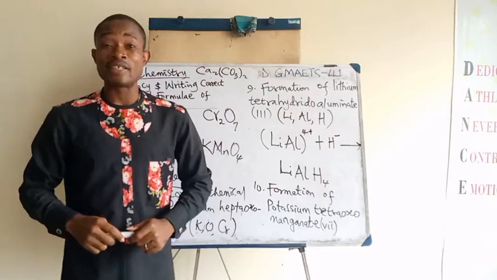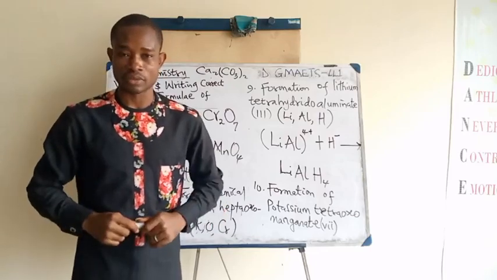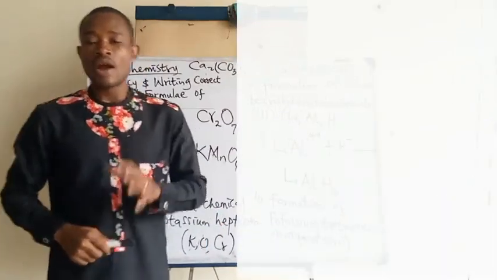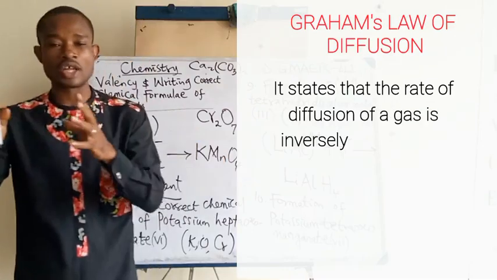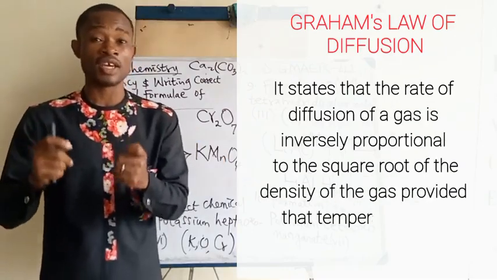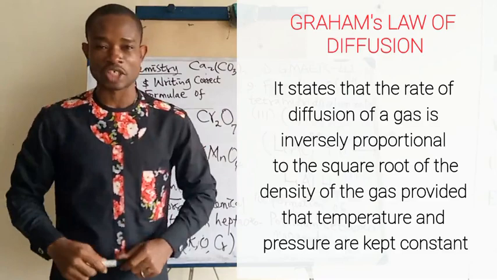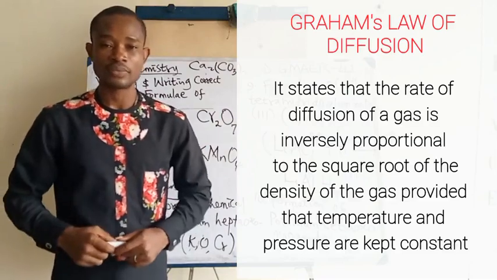We start first by stating Graham's law of diffusion. Graham's law of diffusion states that the rate of diffusion is inversely proportional to the square root of the density of the gas if temperature and pressure are kept constant.